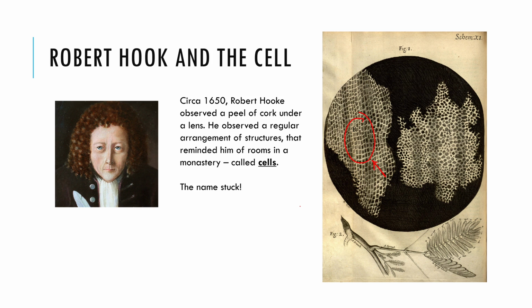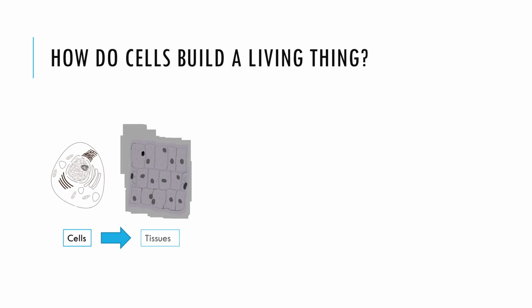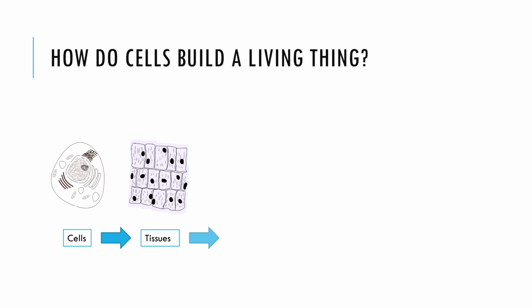So, you said these cells were the building blocks of life. How do they build up living things? Well, groups of similar cells make up what is called a tissue. Animals have four major types of tissues: connective, epithelial, nervous, and muscle.